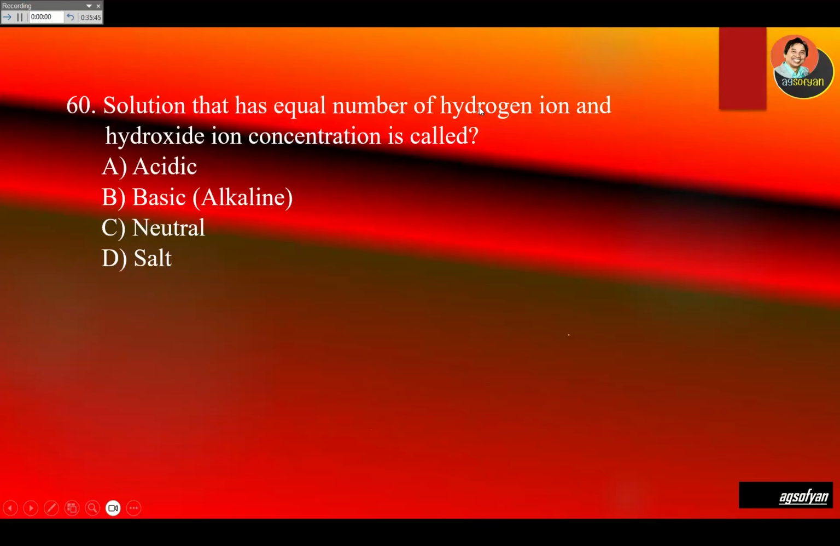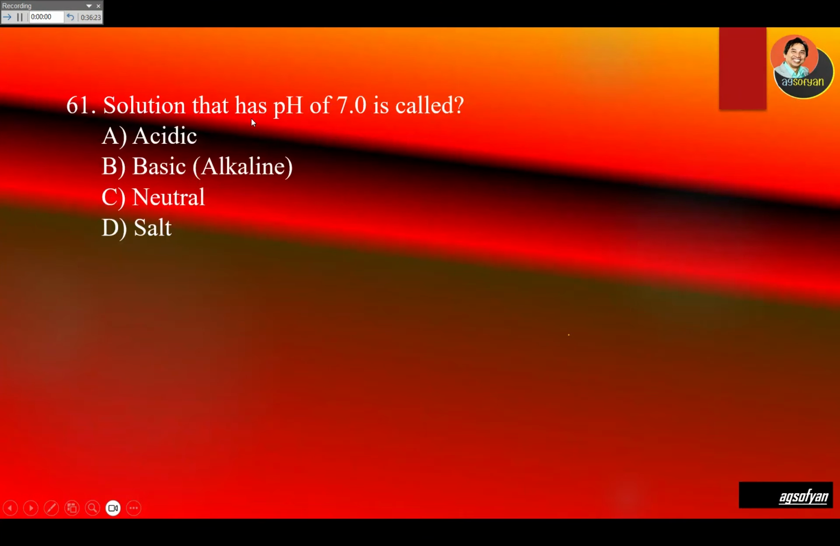A solution that has an equal number of hydrogen ions and hydroxide ions, so H plus and OH negative. Because they have the same number of hydrogen ions and hydroxide ions, that solution will be called neutral. The pH will be 7. So a neutral solution will have pH 7 because it has the same concentration of hydrogen ions and hydroxide ions. A solution that has pH of 7 is called, again, neutral.